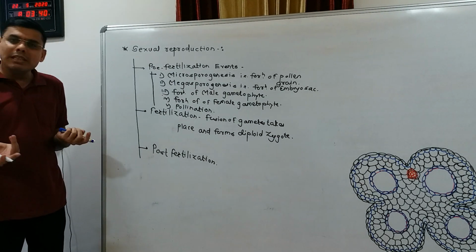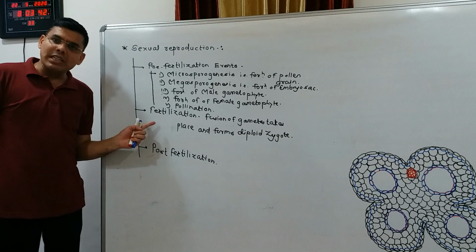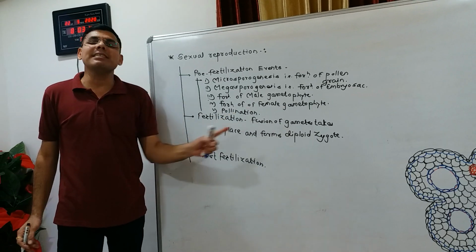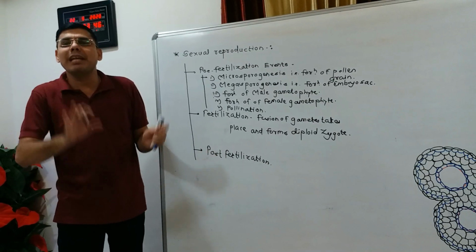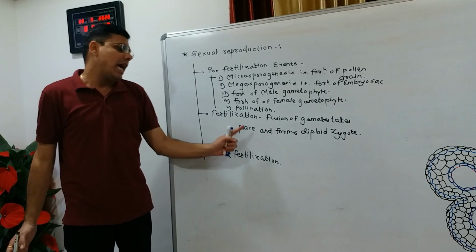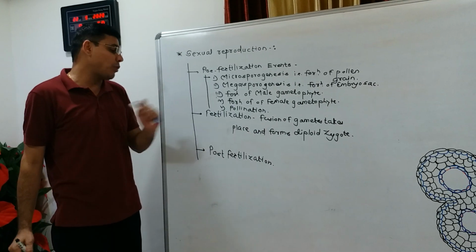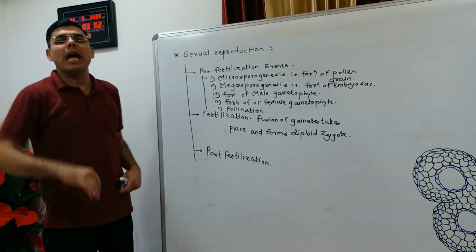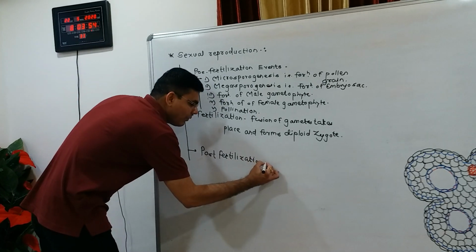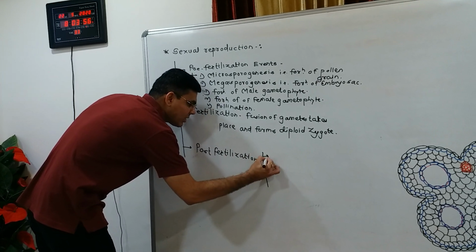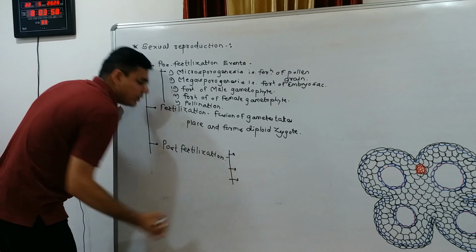So what is done in fertilization? The fusion of gametes takes place, that is both the male gamete and the female gamete, and they form a diploid zygote. This process is called fertilization. And after fertilization, the following events take place.